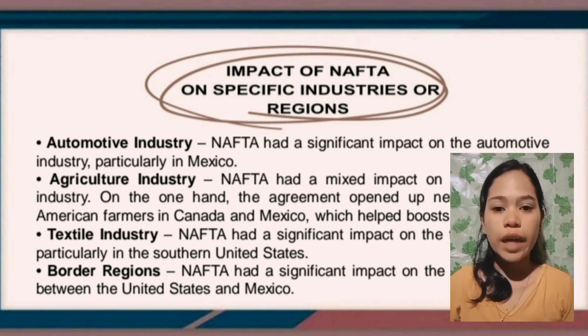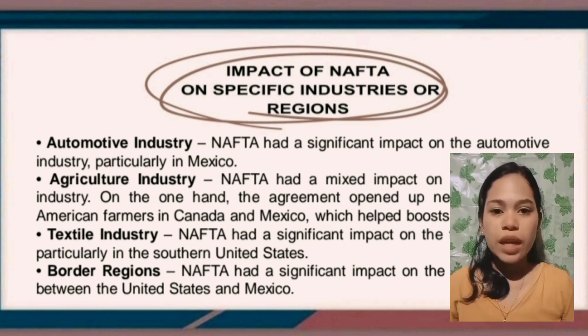There are impacts of NAFTA on specific industries or regions. First, NAFTA had a significant impact on the automotive industry, particularly in Mexico. The agreement allowed for the free movement of vehicles and parts between the three countries, which led to a surge in investment in Mexico's auto industry. As a result, Mexico became a major exporter of cars and trucks to the United States. However, critics argue that NAFTA led to job losses in the United States as companies moved production to Mexico to take advantage of lower labor costs.